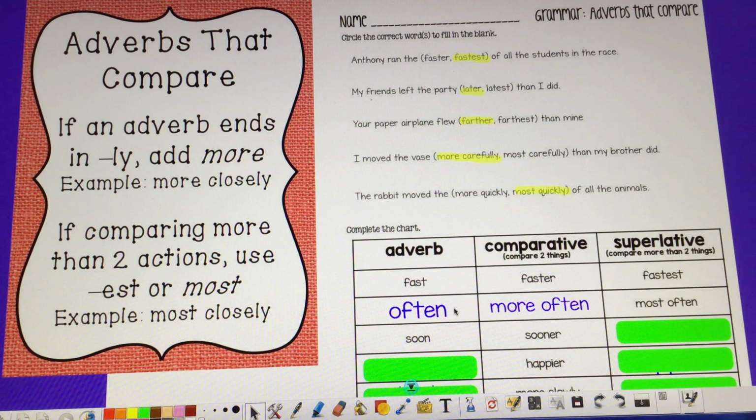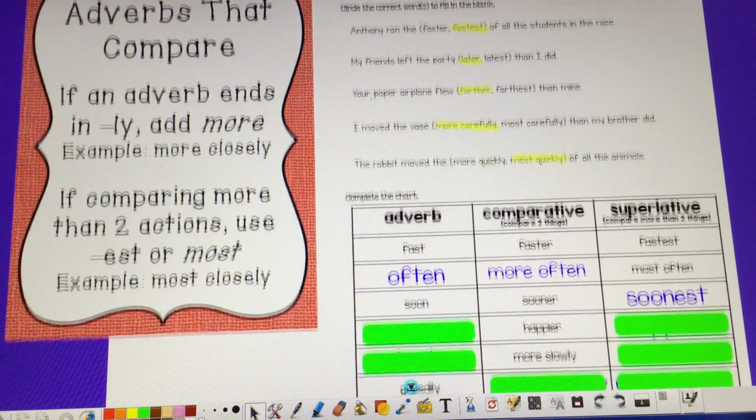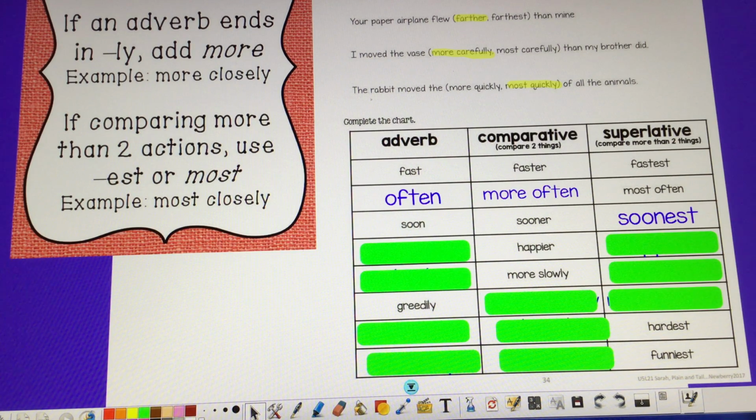Okay, now I'm going left to right. We have the adverb soon. So comparative, comparing two things, would be sooner. More than two things, or superlative, would be soonest. Okay, let me slide this down for you guys. Happier. Wait a minute, ier, that's right, because it ended in a y. So my adverb is happy. But then with the superlative, right, not happier, but happiest. You have to drop the y and add ier, iest.